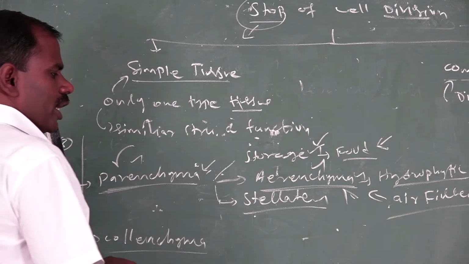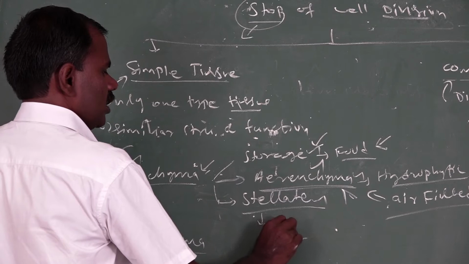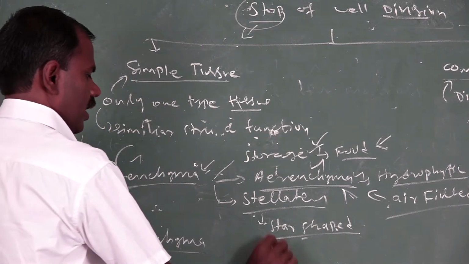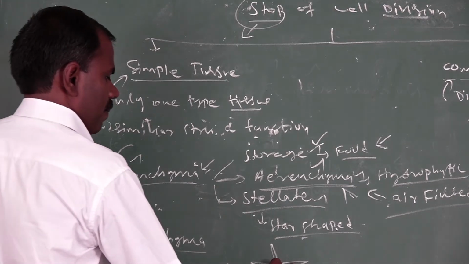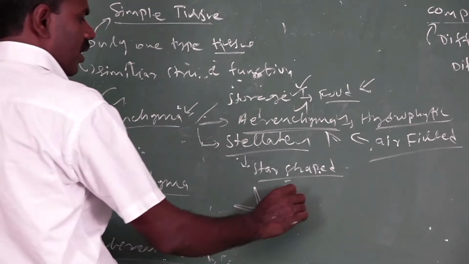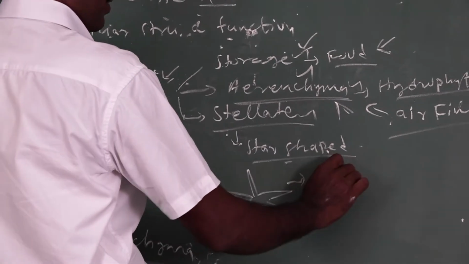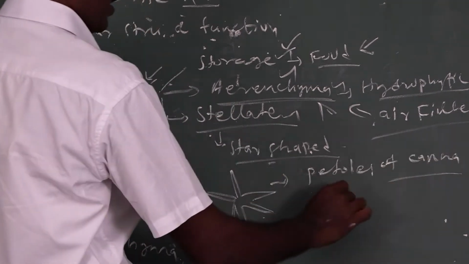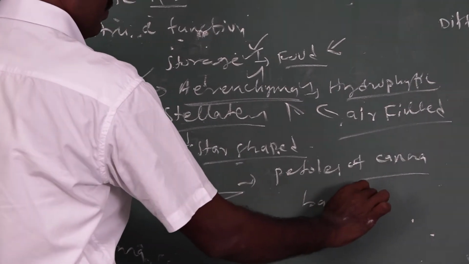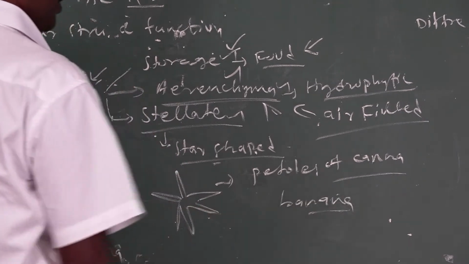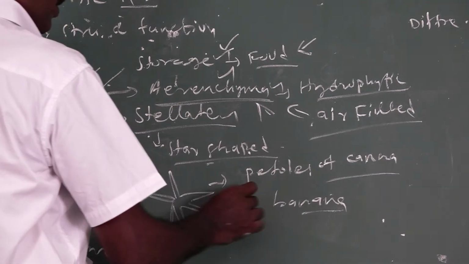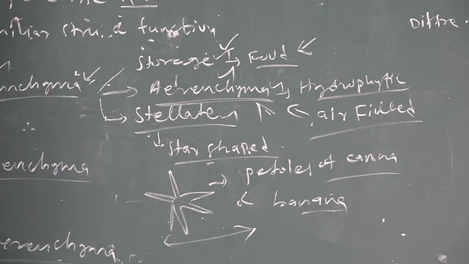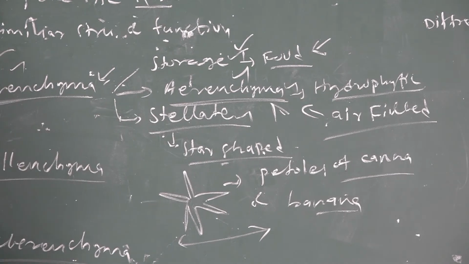The next one is stellate parenchyma. Star-shaped parenchyma is called stellate parenchyma. It is found in the petioles of canna and banana. It provides mechanical support in the leaf petioles.